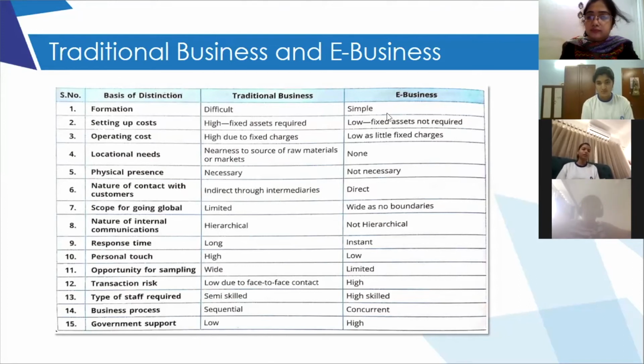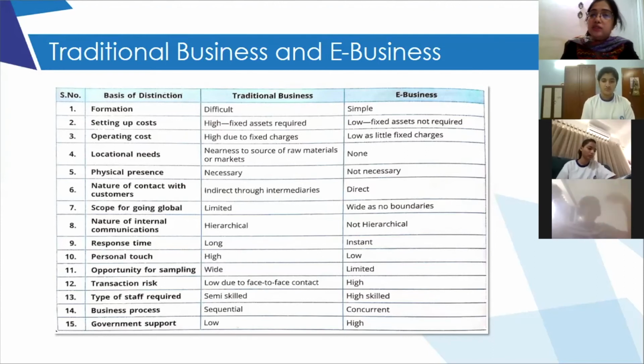Ma'am, can I tell? Yes, Meet. Ma'am, government support in traditional business is low, and e-business is high. And the type of labor required in traditional business is semi-skilled, and in e-business is highly skilled. Try to use those pointers which are very important, like global reach, formation, locational needs.